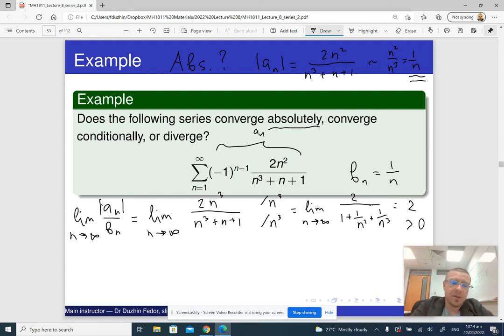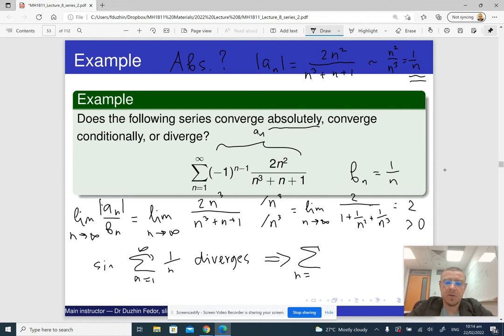And we know that the series 1 over n, when n goes from 1 to infinity, diverges, which means that the original one also diverges, right? So the series from 1 to infinity of 2n squared divided by n cubed plus n plus 1 also diverges according to the limit comparison test. Okay, which means that our original series does not converge absolutely, right?